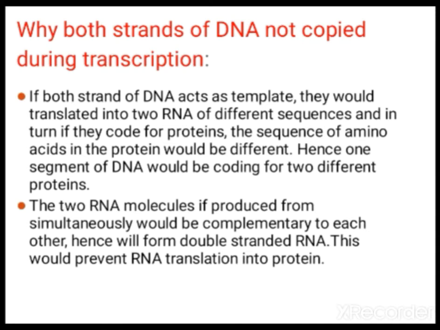During transcription, only one strand of DNA acts as template. Why is it like that? Because if both strands were transcribed, they would form two different RNAs, which would code two different proteins. Also, the two RNAs would be complementary to each other. When they are complementary to each other, they will become double-stranded RNA. If they become double-stranded RNA, they won't be able to translate a protein at all.